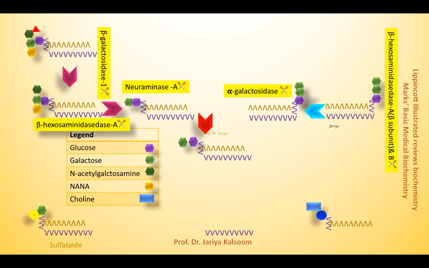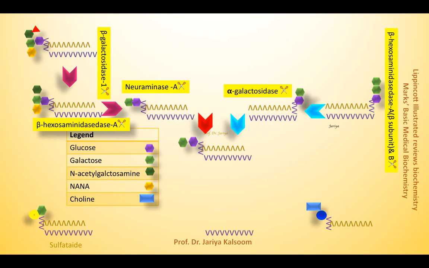Now this globoside in the presence of alpha-galactosidase is going to be converted to lactosylceramide after removal of the galactose. So galactose is cleaved by alpha-galactosidase and lactosylceramide is formed, and this is the point where both these pathways have merged.